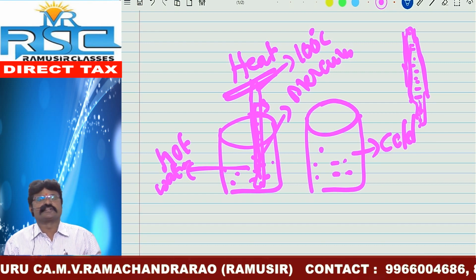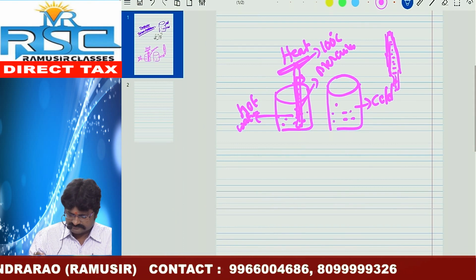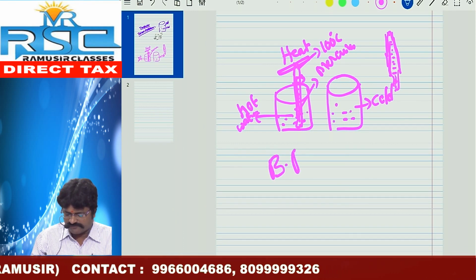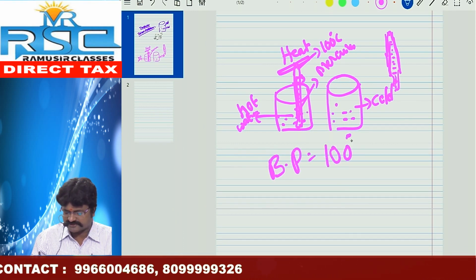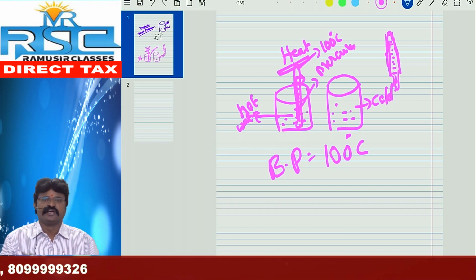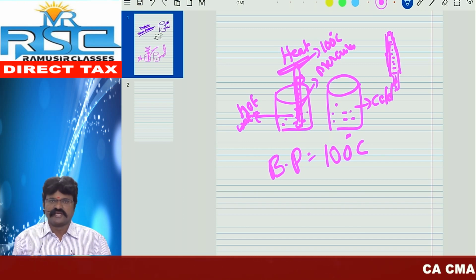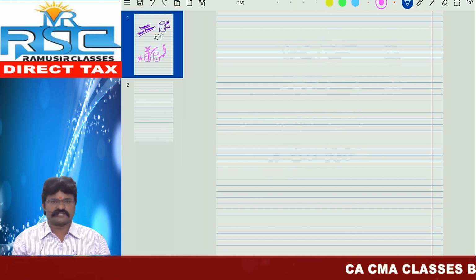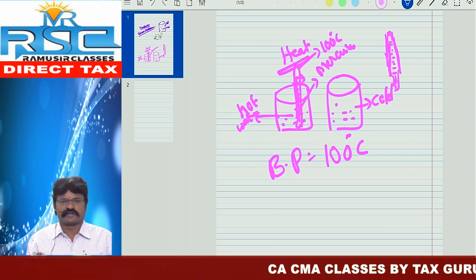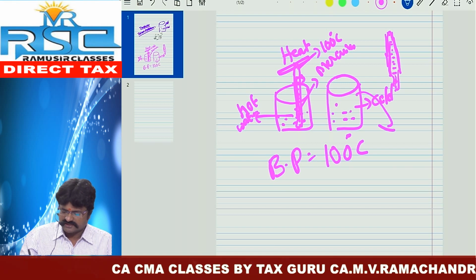Why is it 100 degrees Celsius? Do you know, the boiling point of water is 100 degrees Celsius. That's why the mercury level is reaching 100 degrees. Further, it does not increase. At that point, the mercury and this hot water are both in thermal equilibrium. So we want to come to our next beaker.